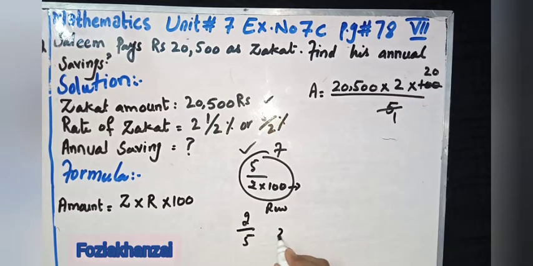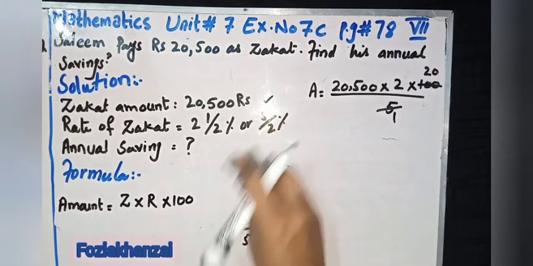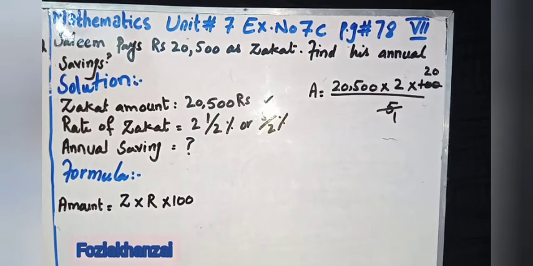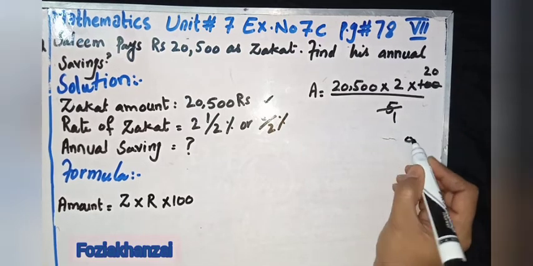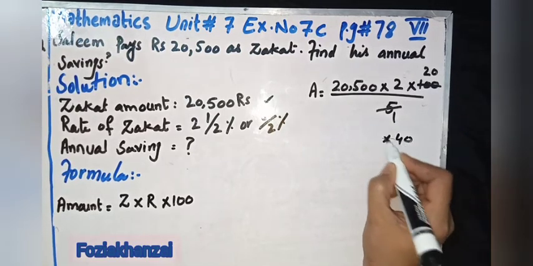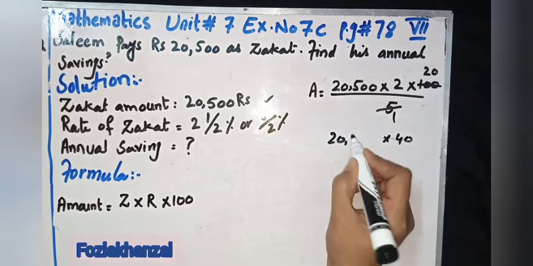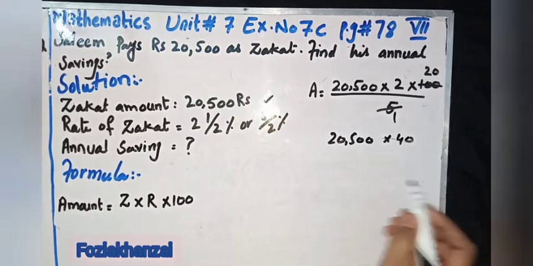Okay. 2 0 5, direct multiply. 2 0 0, 2 2s are 4. 40 multiplied by 2 0 5 0 0.